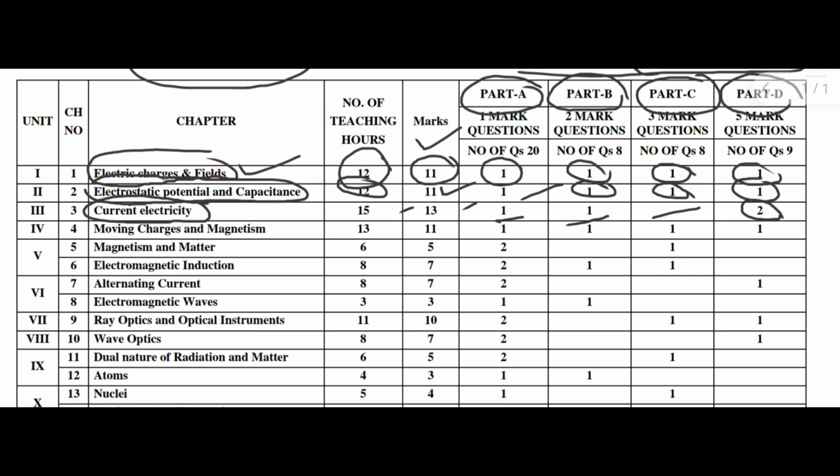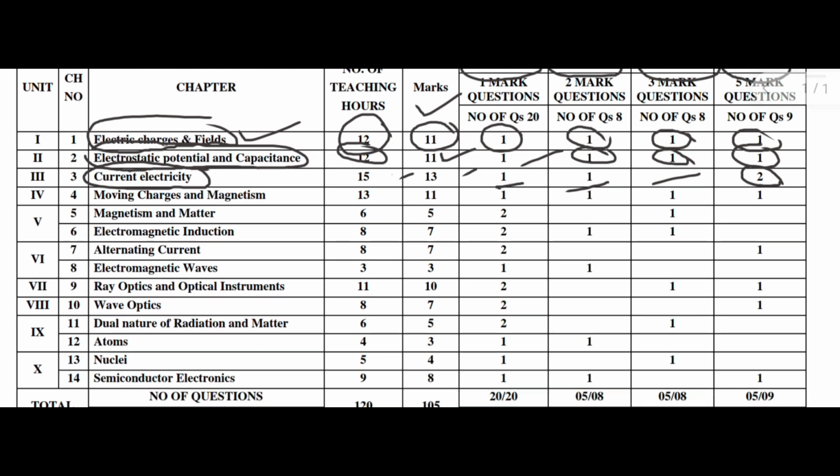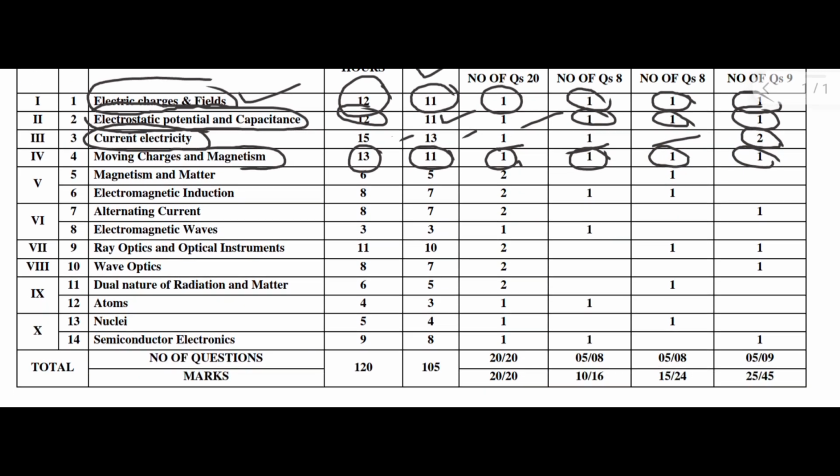Next, chapter 4, Moving Charges and Magnetism. Here 13 hours, allotted marks 11: one 1 mark question, one 2 mark question, one 3 mark question and one 5 mark question. Next, the fifth chapter, Magnetism and Matter.